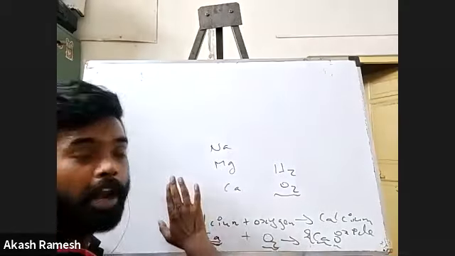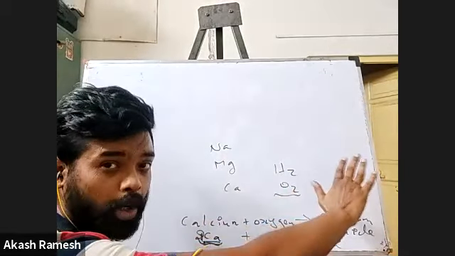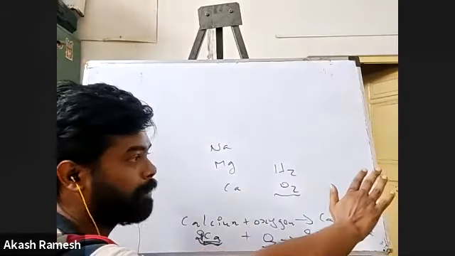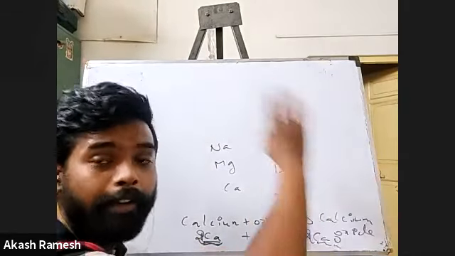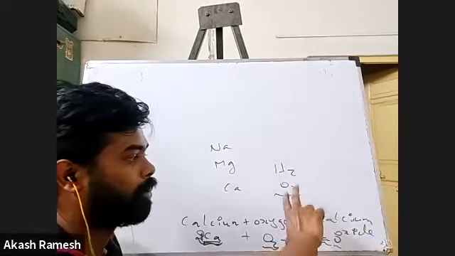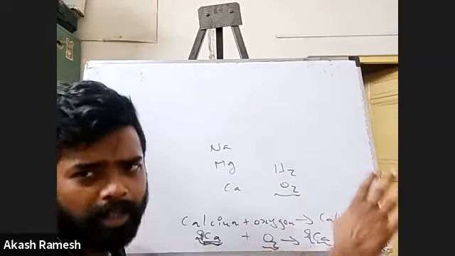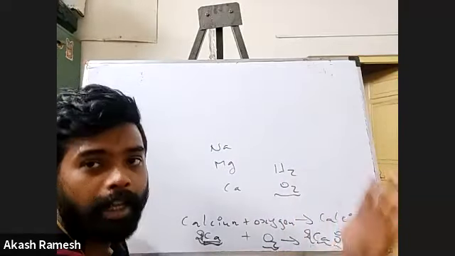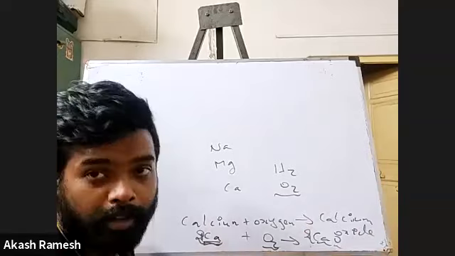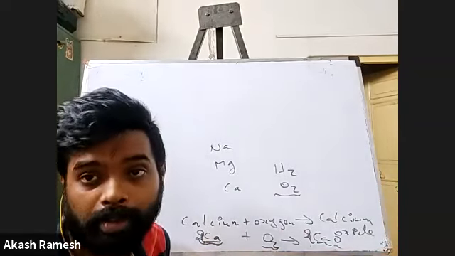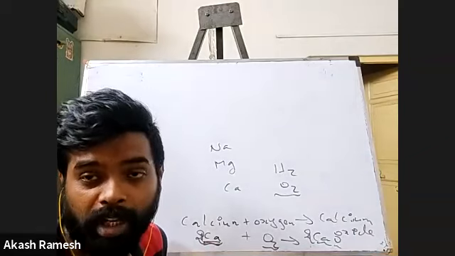Whichever elements are there on the right hand side of the periodic table will always exist in diatomic form. You see, oxygen, chlorine, fluorine, bromine, all these things. Hydrogen is an exception; we'll speak about it later. But all the elements on the right hand side of the periodic table will always exist in diatomic form. Sometimes there are elements which exist even in more than diatomic form.